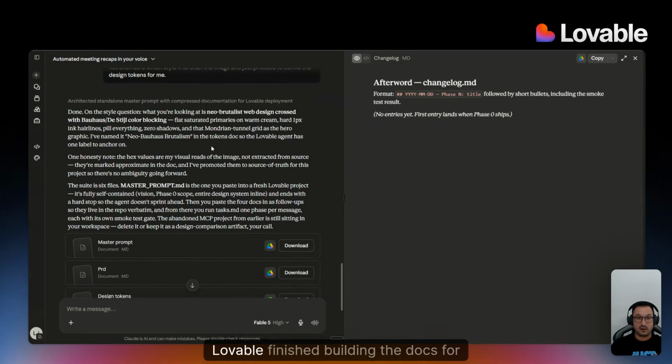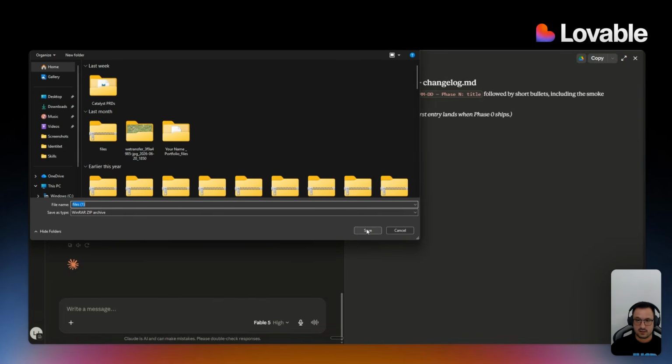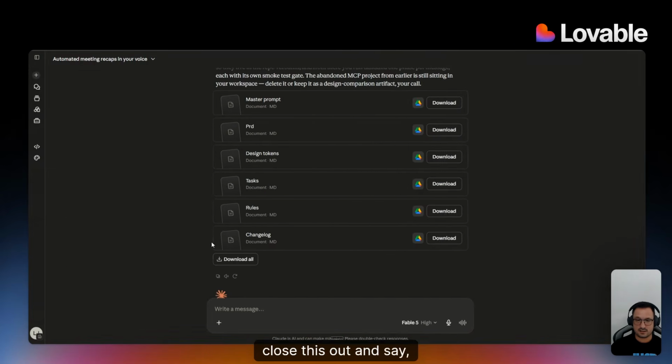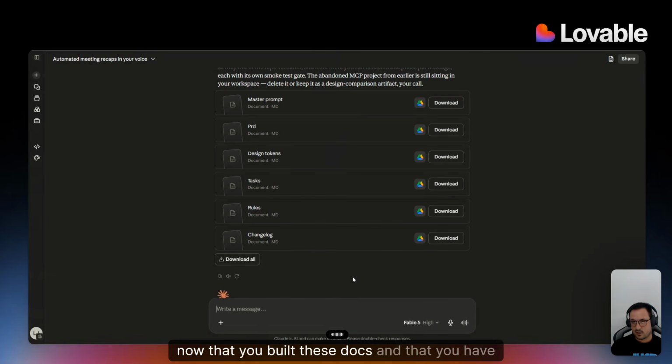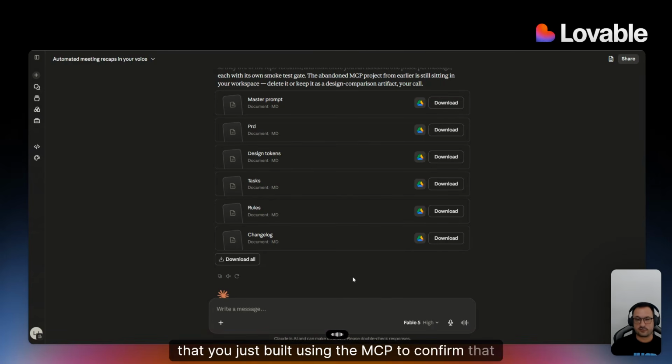In the meantime, Lovable finished building the docs for the other project. I'm just going to download them all, right? Just place them in my downloads, and then close this out and say, okay, now that you built these docs and that you have MCP connection, you have the context that you need in order to work on this project. Is that correct? Answer me affirmatively or ask me any clarifying questions. If you have none and you just have a full understanding about this app, scan the app that you just built using the MCP to confirm that you can see that all the connectors have been approved, and now just keep shipping one thing at a time.